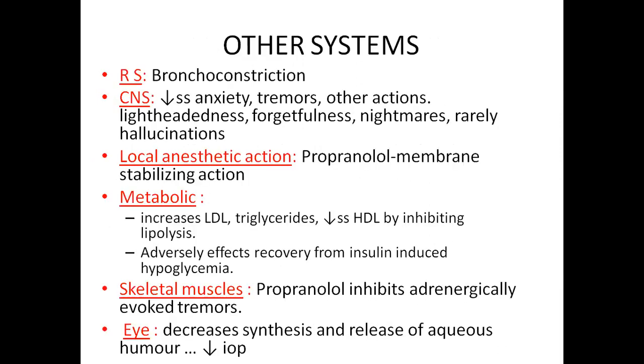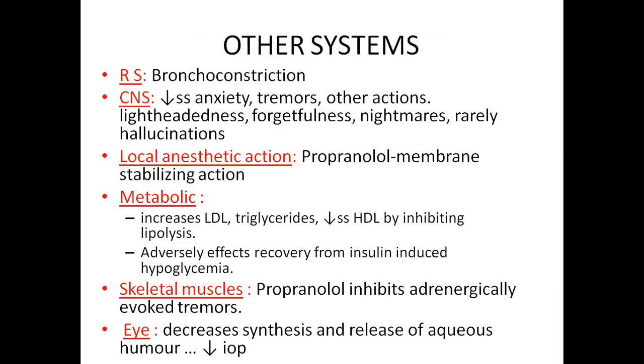On other systems: in the respiratory system, it causes bronchoconstriction. On the CNS, it decreases anxiety and tremor, and other actions are lightheadedness, forgetfulness, nightmares, and rarely hallucination. Local anesthetic action: propranolol has a membrane stabilizing action.